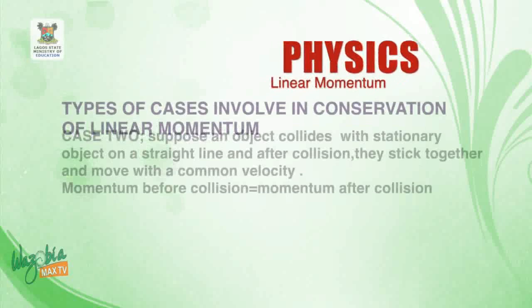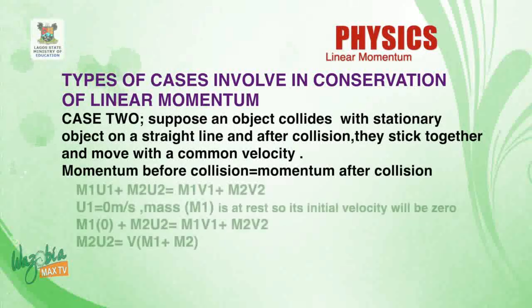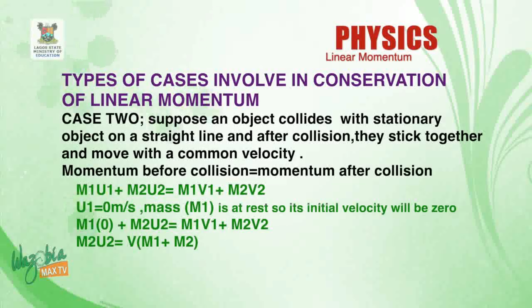Welcome back to the second segment. Yes, we are trying to look at the second case. Suppose an object collides with a stationary object on a straight line, and after collision they stick together and move with a common velocity. Our initial velocity for mass 2 will become 0, so it's going to affect the term when you multiply the 0 with the mass.